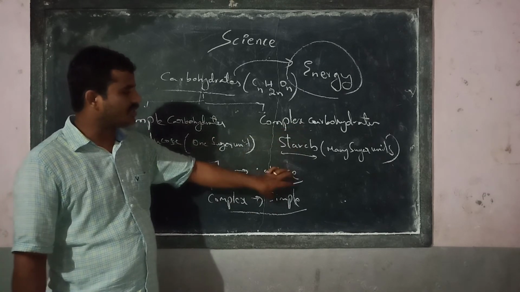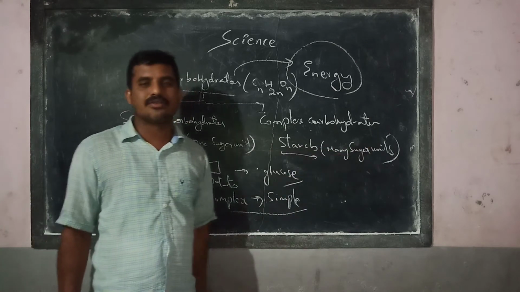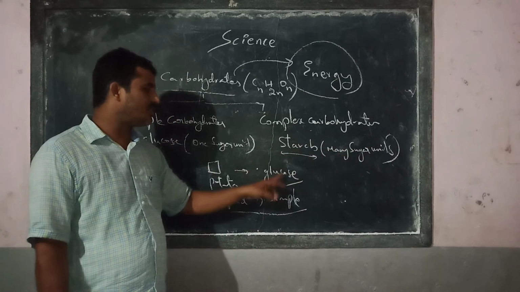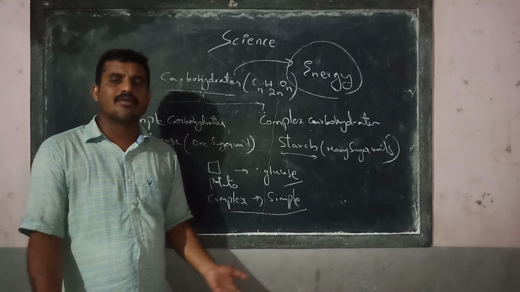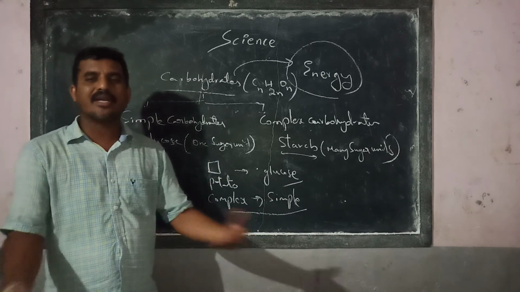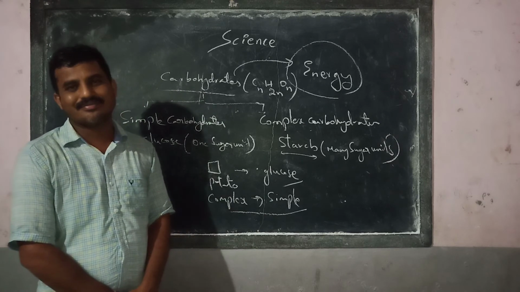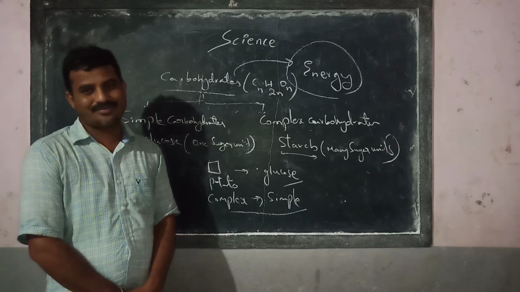How does the starch change into glucose? Starch is made with many sugar units. What should happen? For it to change into glucose, it should break down. Where will it get broken down? In the body. How will it get broken down? In the digestive tract, in the digestive gut.